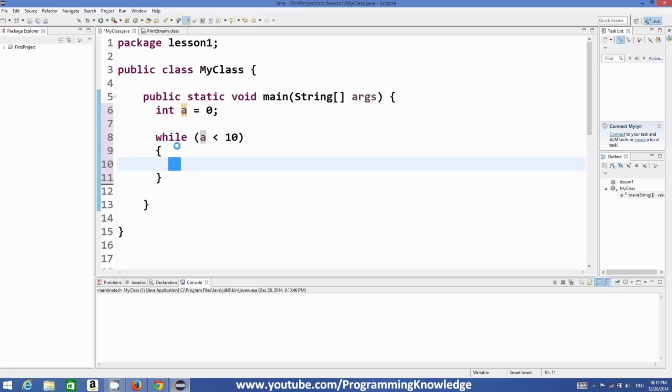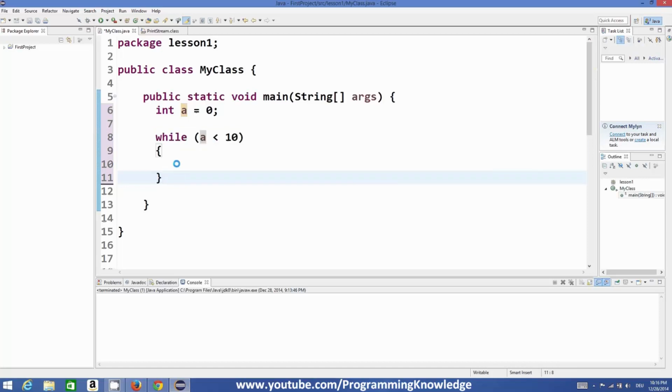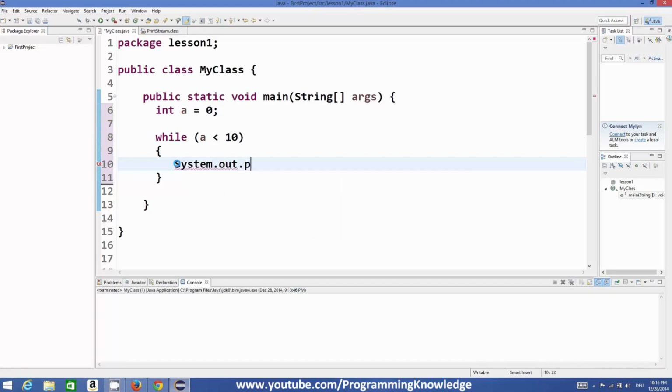And it will execute forever if I don't change the value of a. So this can be an infinite loop. If I, for example, write system dot out dot println and I just print the value of a here, this will become an infinite loop.